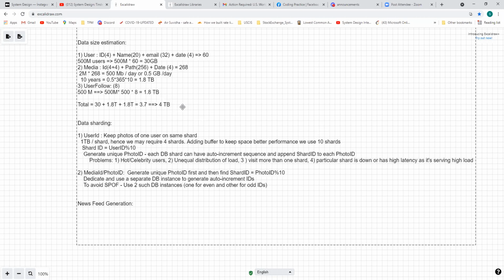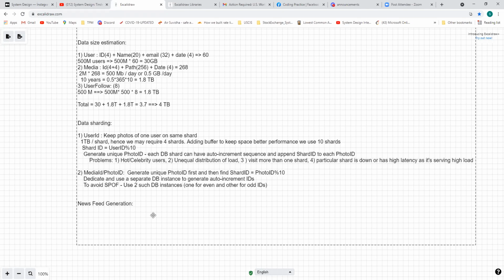Yeah, ideally, as the data grows, the shards will grow, right? But I feel that not just user ID, the timeline or a timestamp should also be part of the shard key, because we only go and query the latest shard when you're looking for a news feed or anything. Yeah, when we come to news feed generation, there might be some challenges, and we'll discuss that. But the basic thing is, when we are looking at data sharding, we just start with user ID. We know that there are some challenges, so we discuss some of the challenges, then move on, and when we come to news feed generation, we'll see what we can do.